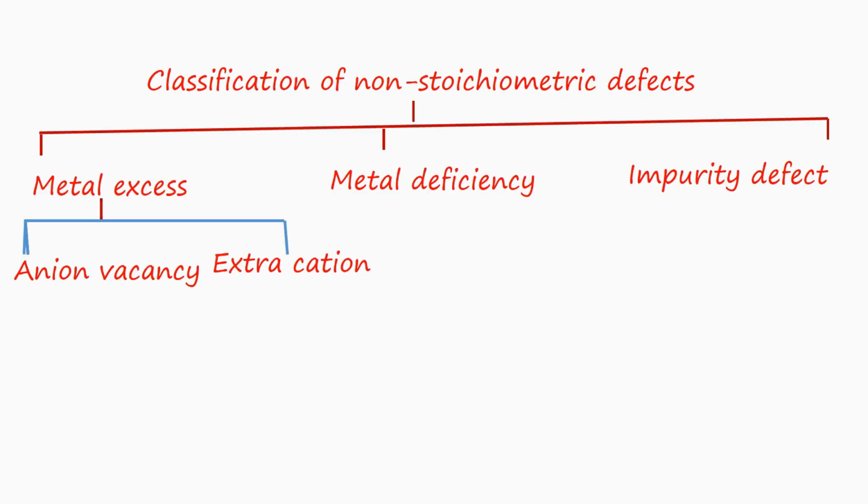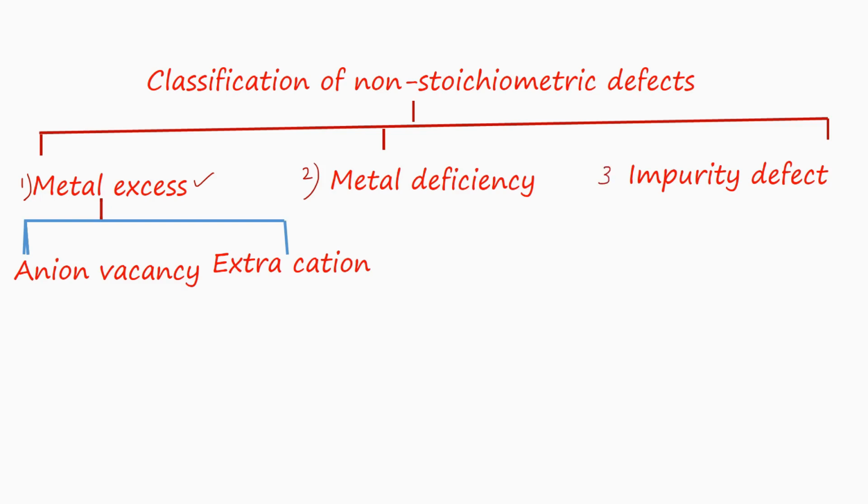Let us shortly discuss the classification of non-stoichiometric defects, because there are different types. The question is asked on metal deficiency, but there are other possibilities of questions as well. Non-stoichiometric defects are classified into three types: metal excess, metal deficiency and impurity defect.